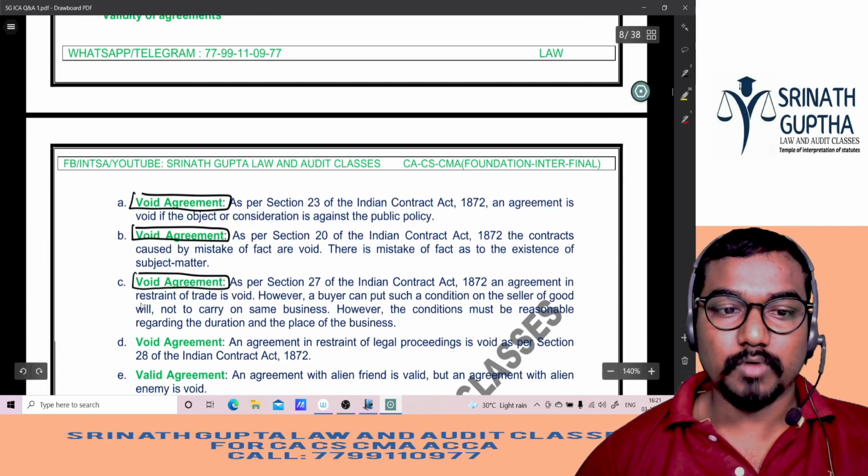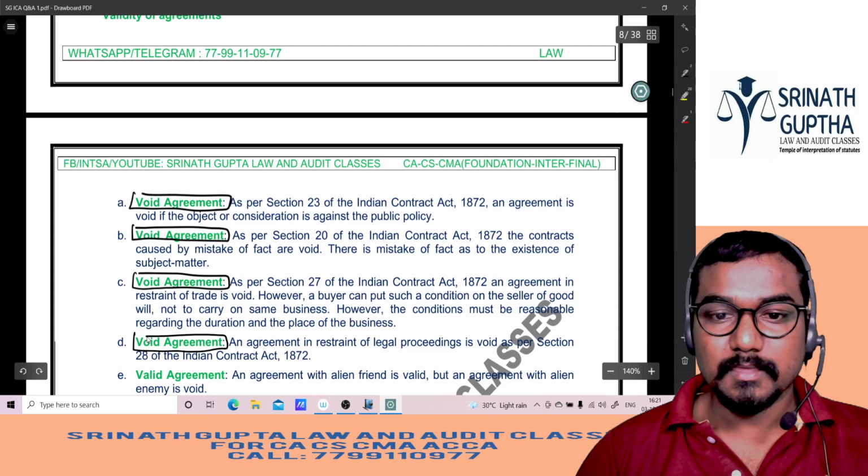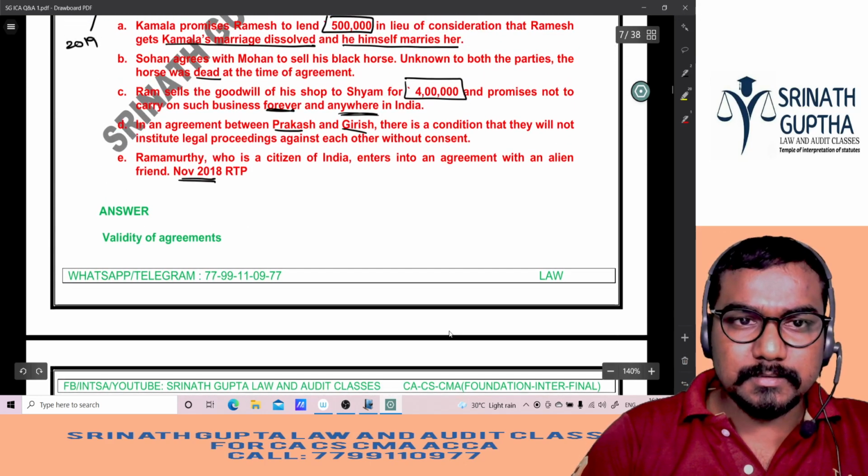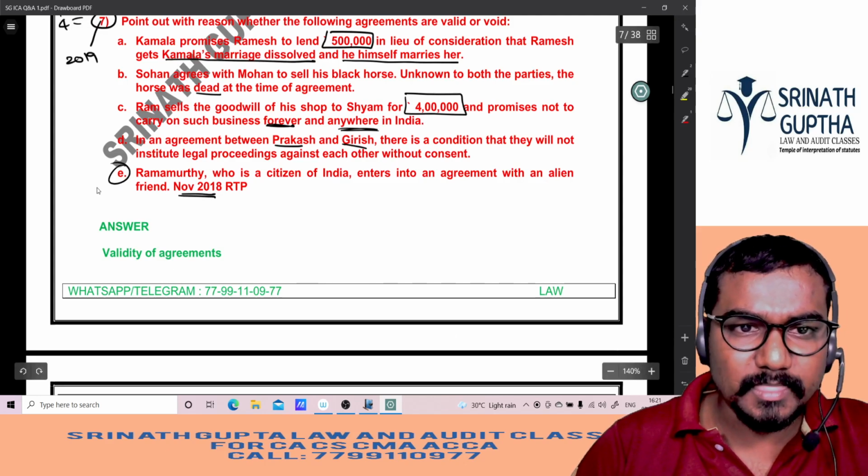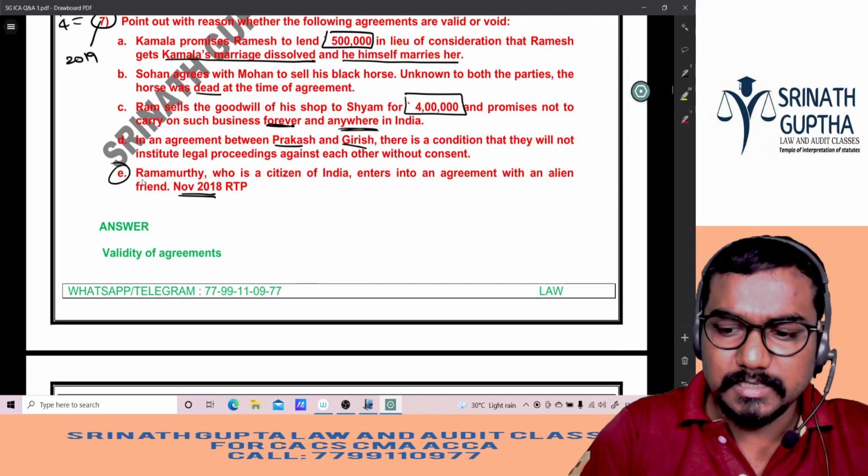See? Void agreement. Restraint of legal proceedings, right to approach court of law. Some extra question came better here. Next question. Let us see what is that.